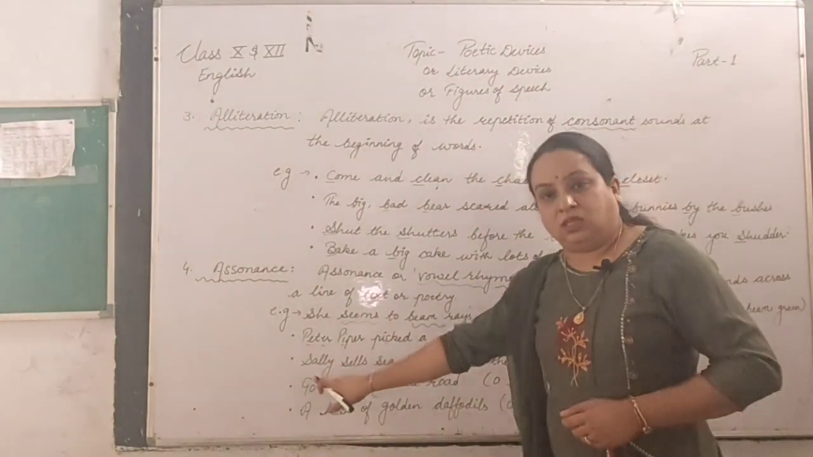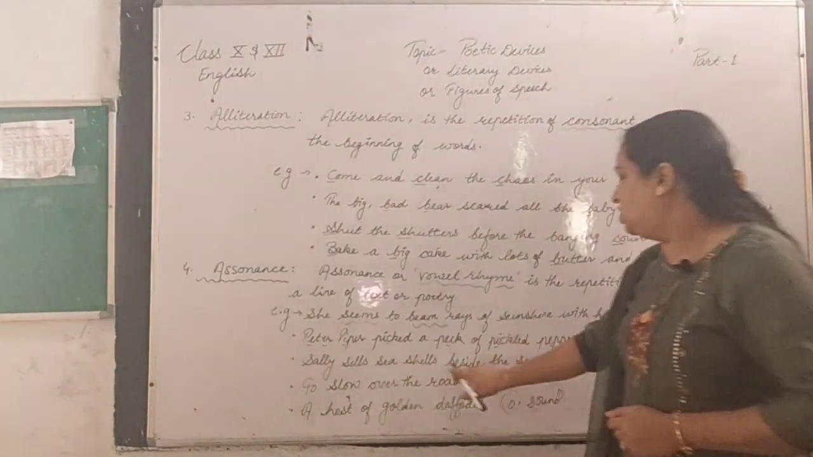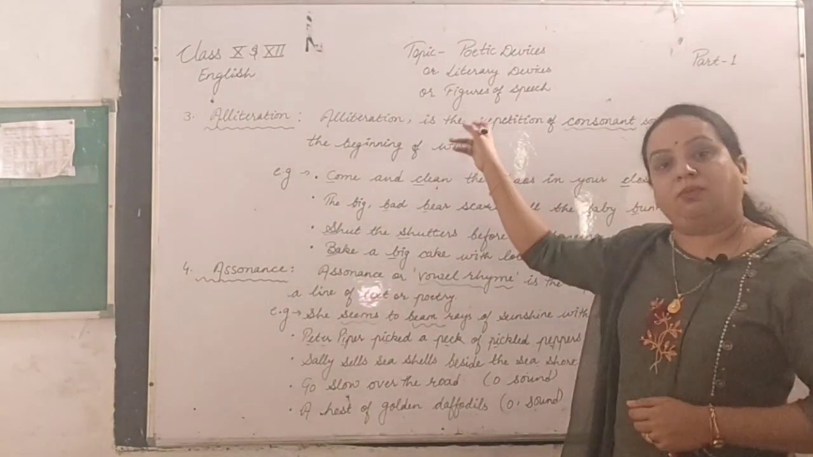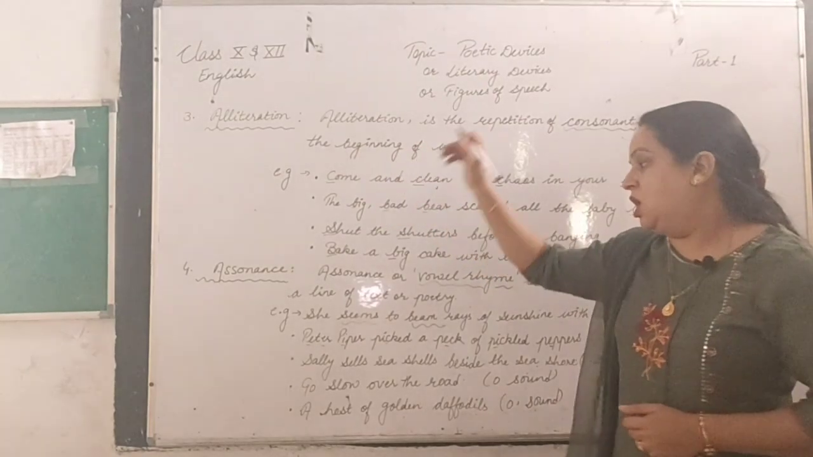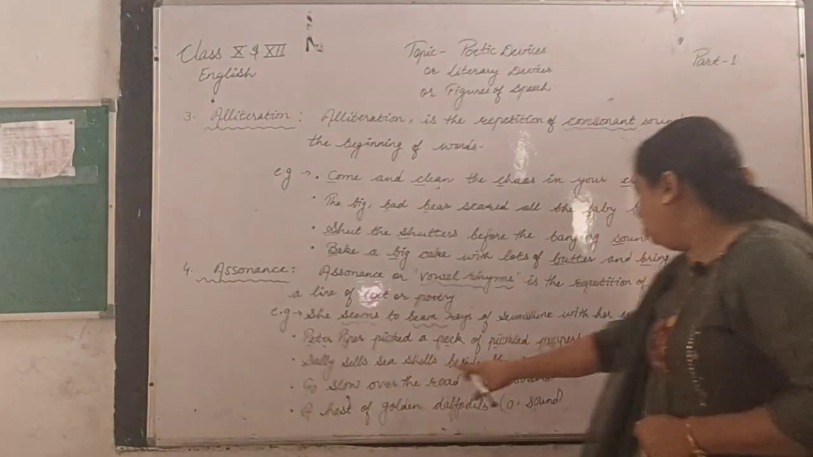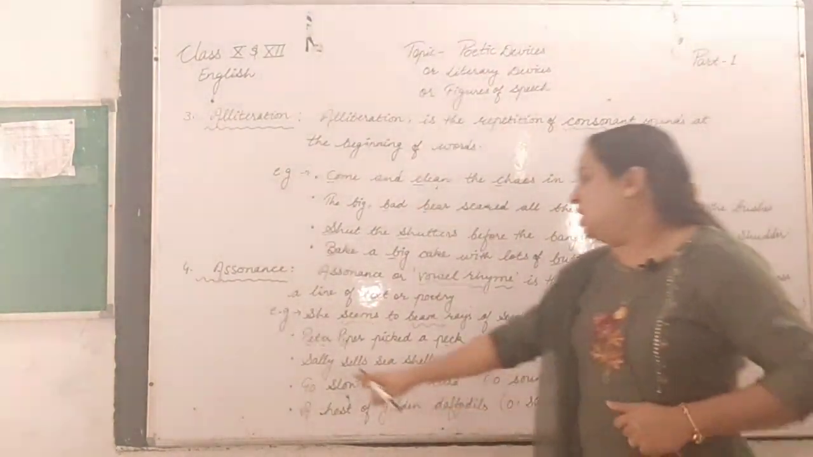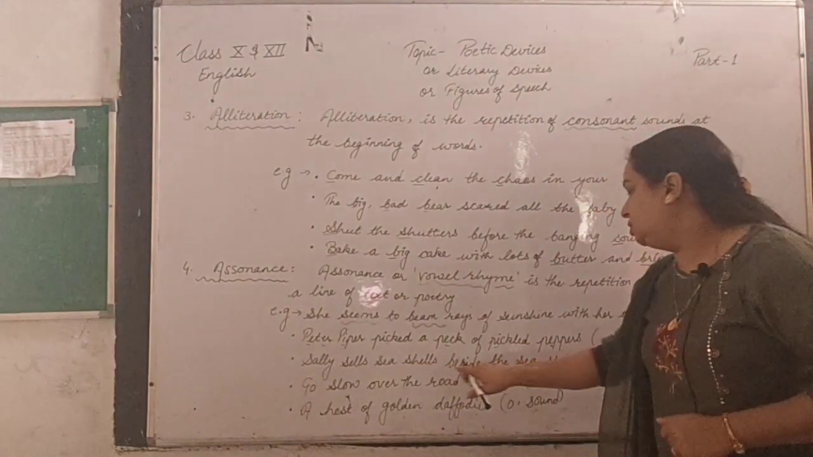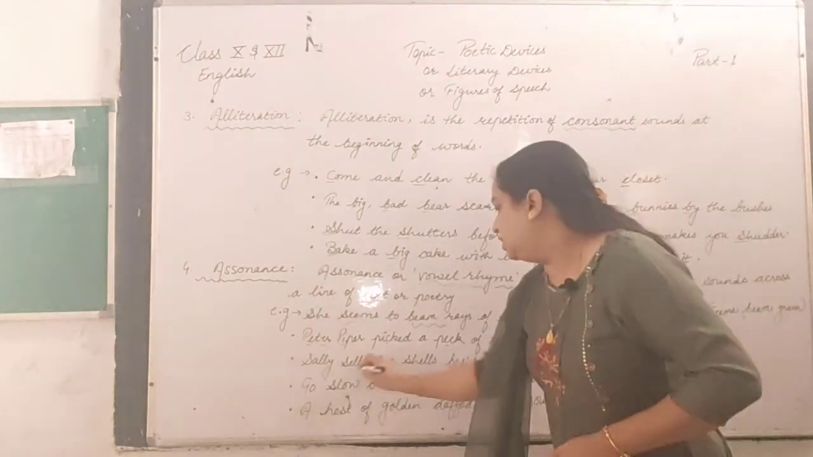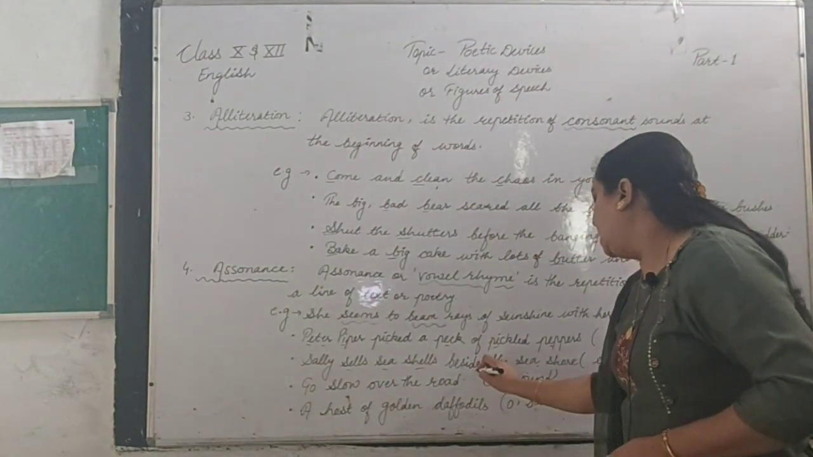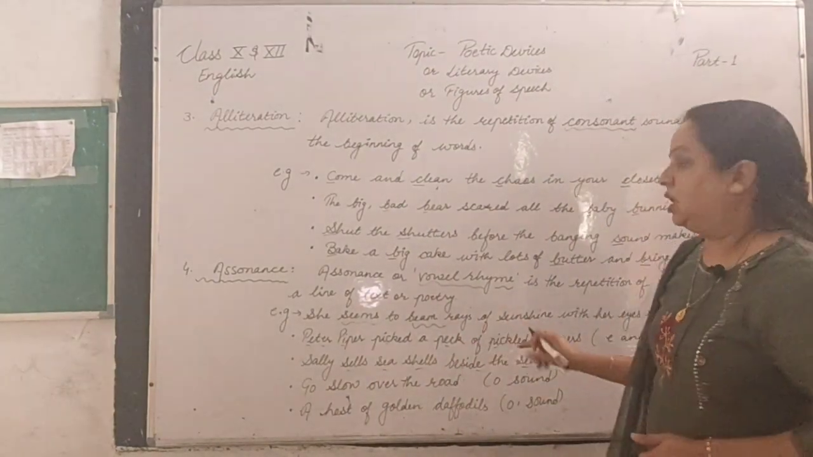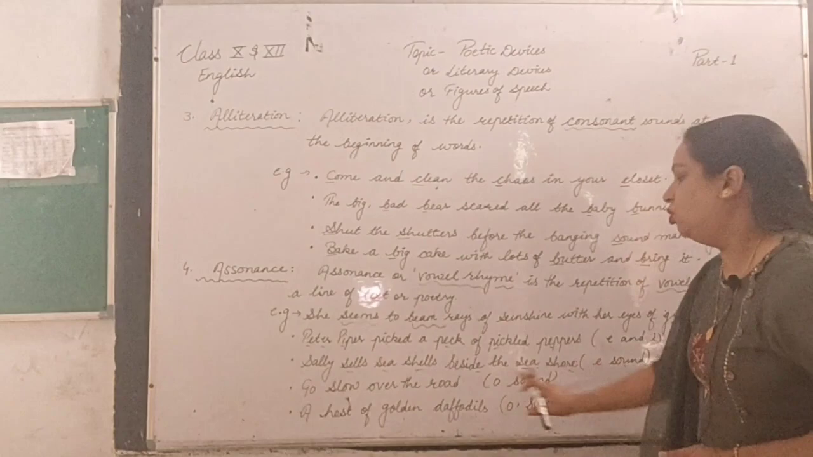The next one is: Sally sells seashells beside the seashore. I gave you this example in the form of alliteration too, right? That's a tongue twister too, and I told you it is the best example. Here it can also be used because the E sound is being repeated: Sally, sells, seashells, beside, seashore. So this is once again assonance.